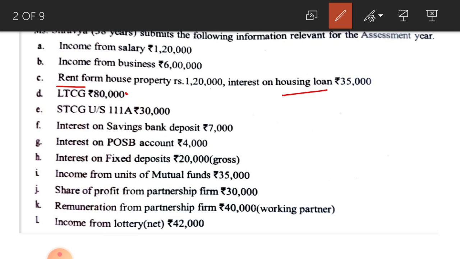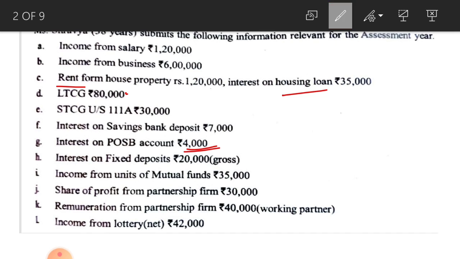And next one, interest on post office savings bank account rupees 4,000. This is also income from other sources, and interest on post office savings bank account is exempted from tax up to rupees 3,500. That means remaining 500 rupees is taxable under income from other sources.